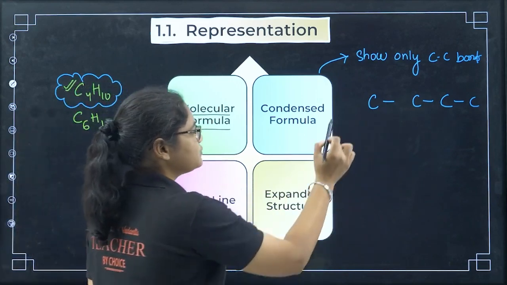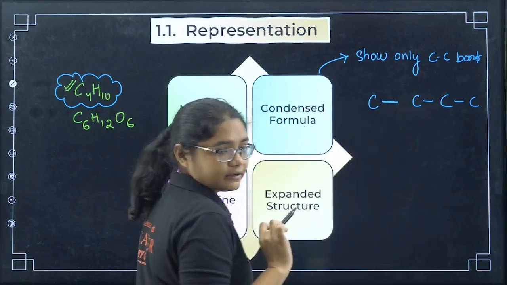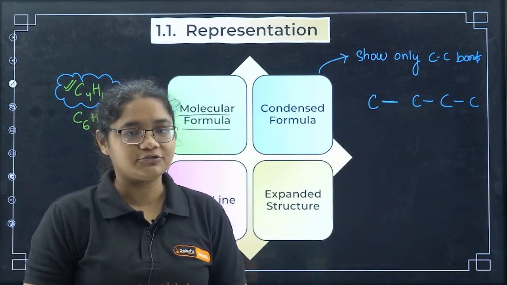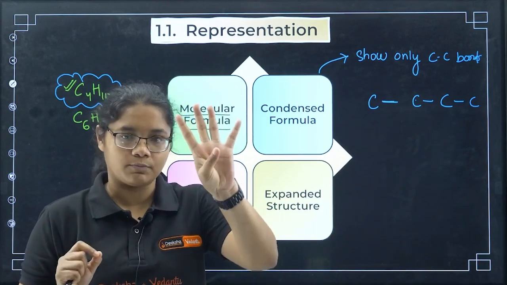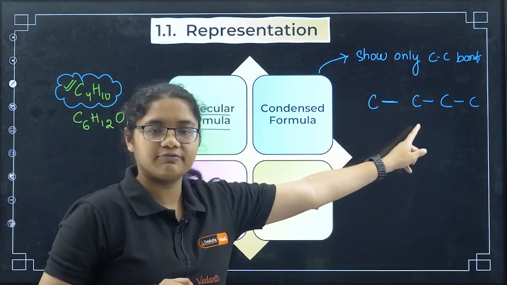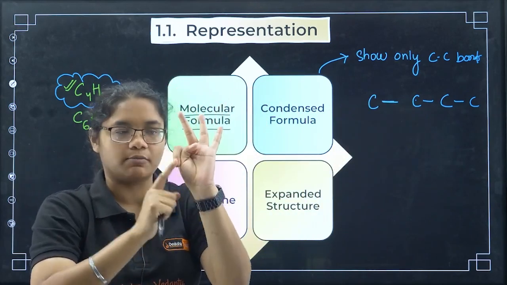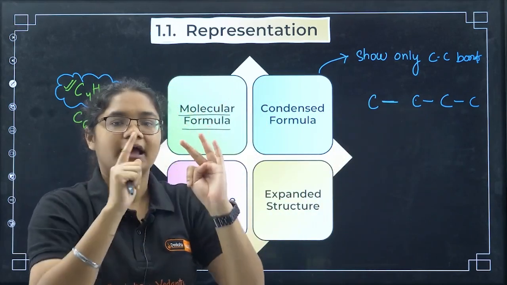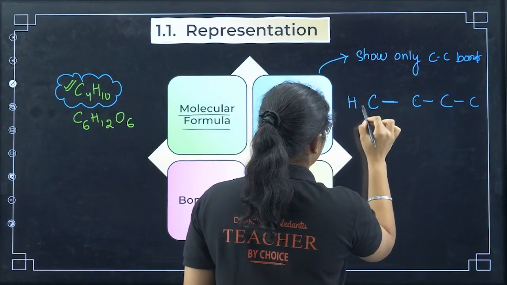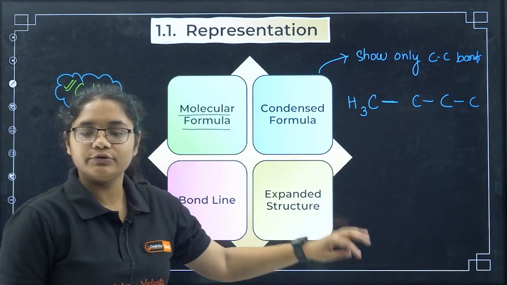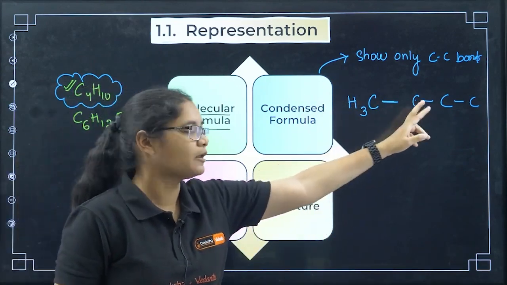Now see, this one carbon has how many bonds? Already it has formed 1 bond with this carbon, right? Remaining how many bonds does it have to form? 3 bonds, because I told you carbon can form 4 bonds. Out of 4 bonds, 1 bond is already formed. Now 3 other bonds are left and those will bond with hydrogen. So 3 hydrogens are required, so I will write CH3. You see, you are not showing carbon-hydrogen bonds here, you are only showing carbon-carbon bonds.